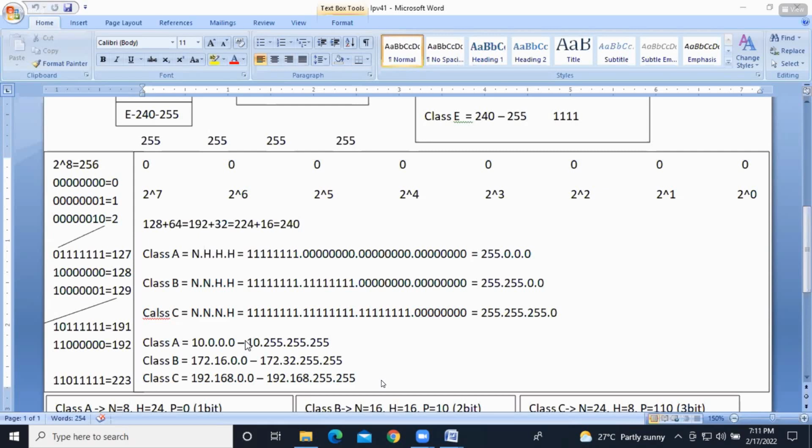Without a public IP address you won't get internet connectivity. Open Google and type what is my IP, and you'll get an IP address; that is your public IP address.